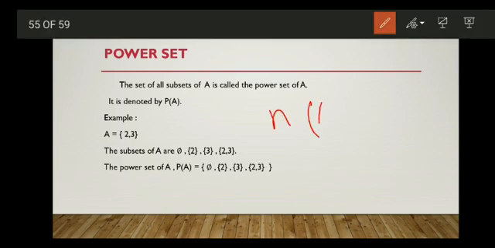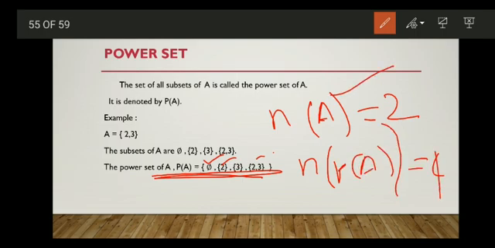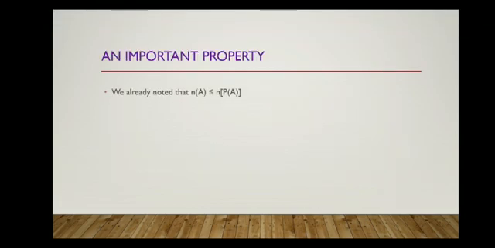Here the number of elements in A is equal to 2 and the number of elements in the power set is 1, 2, 3, 4. So n of P of A is equal to 4. So the number of elements in the set is less than or equal to the number of elements in the power set. So n of A will be less than or equal to n of P of A.